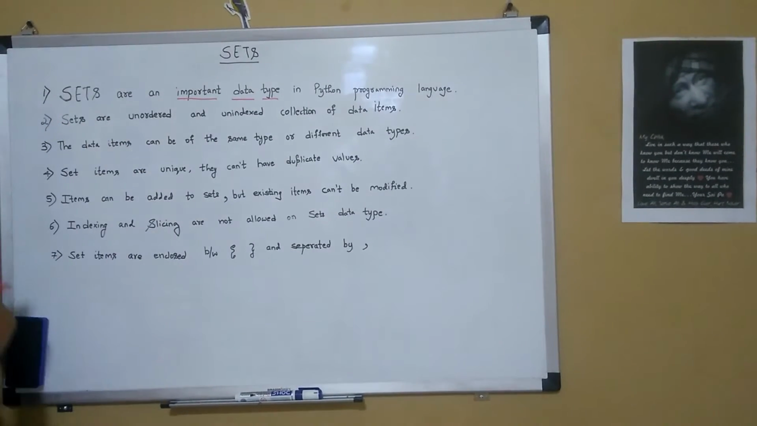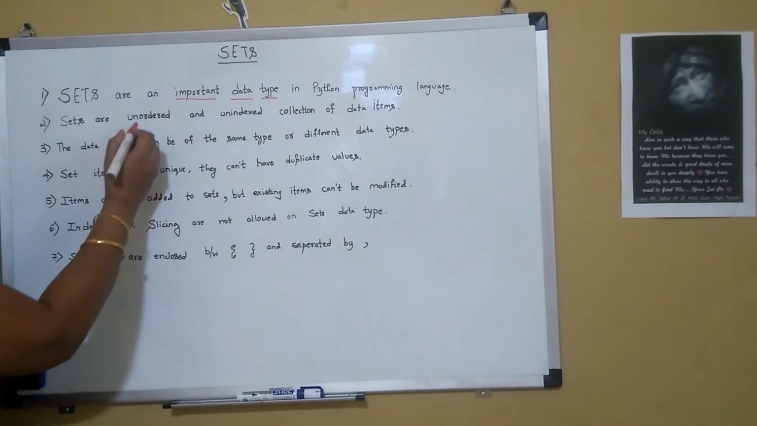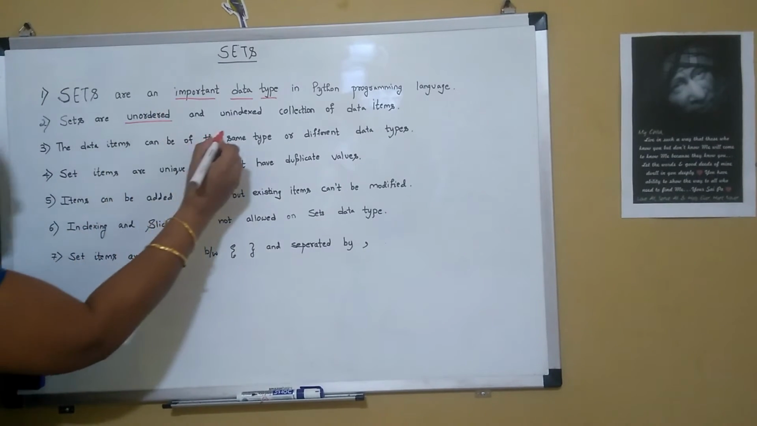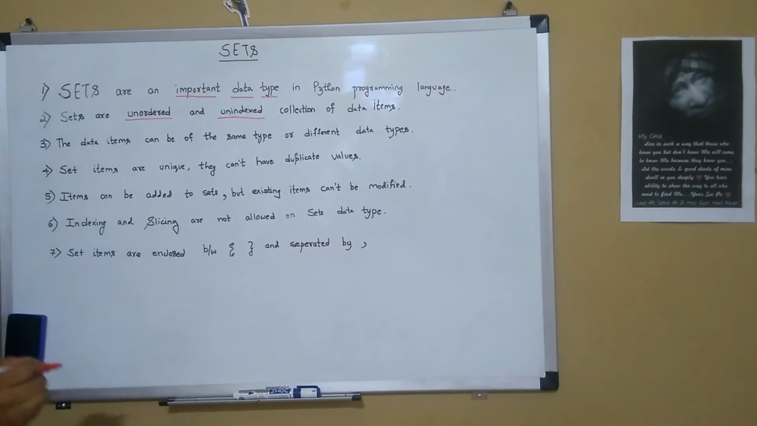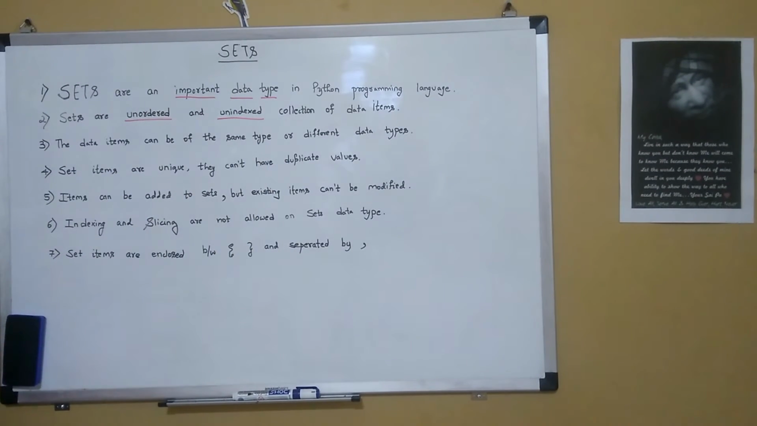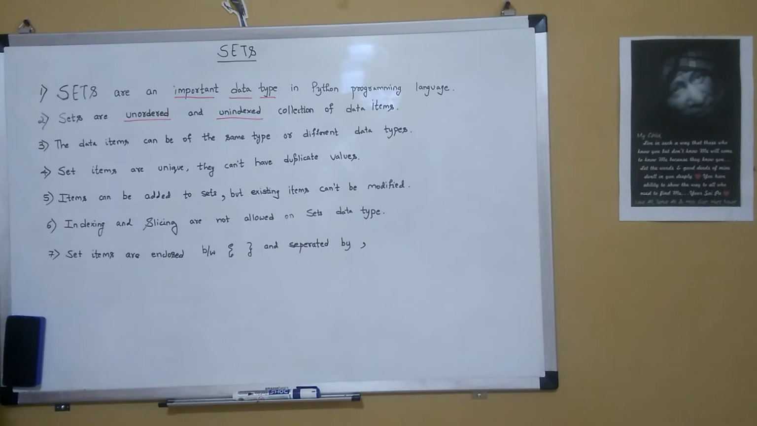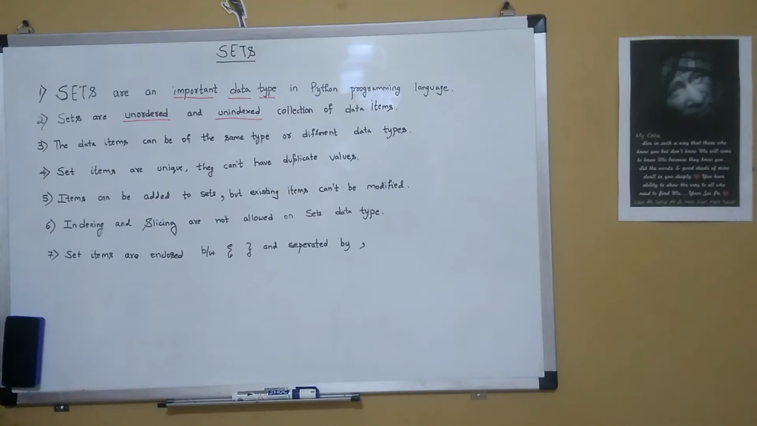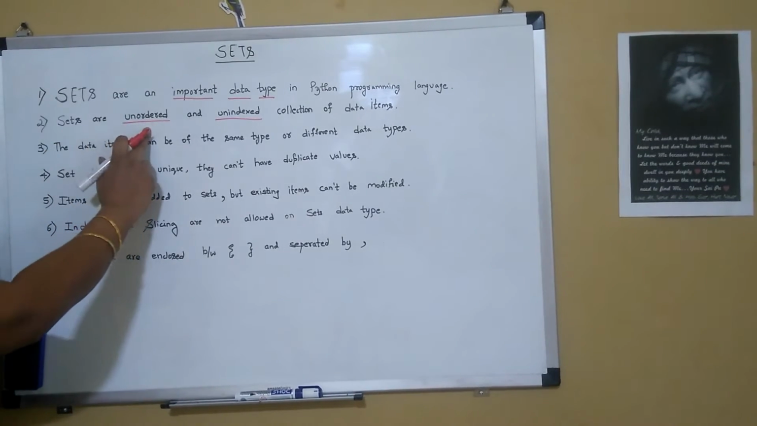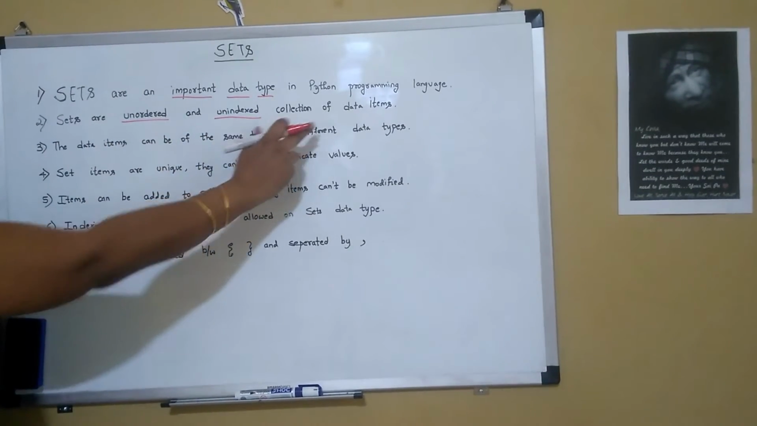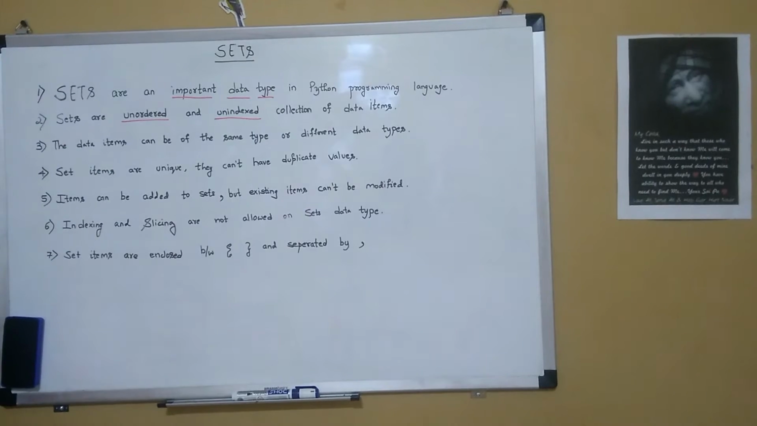Sets are unordered and unindexed collection of data items. So set items are unordered and unindexed. We call them unordered because it does not maintain any order while printing the set. If we create a set in one order, it prints the elements in a random order. So we say it has unordered and unindexed collection of data items.